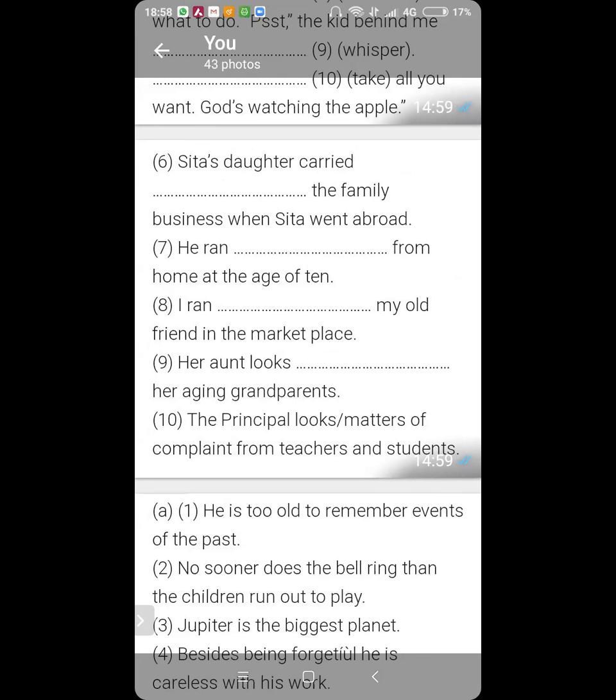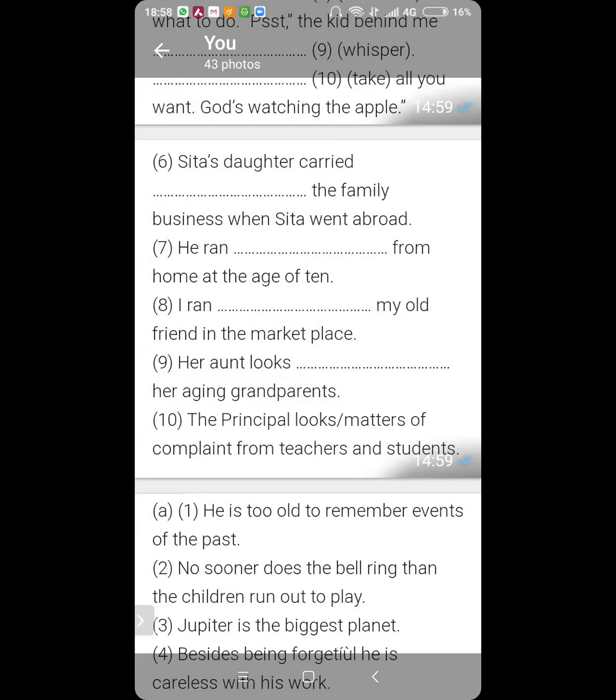Now, business is carried on. So, number 6, you will have carried on. Sita's daughter carried on the family business when Sita went abroad. You carry on a business. Number 7, make an attempt. This is simple enough. Number 7. Away from. Very good. Yes, you run away from something.